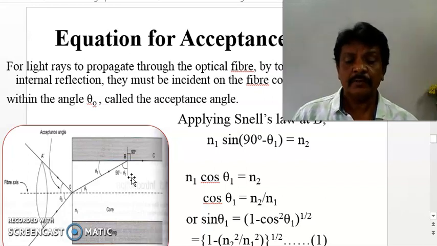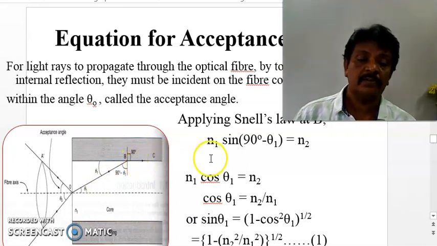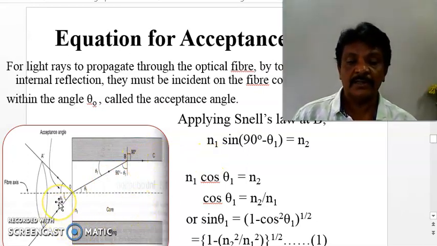At this condition, this is the acceptance angle, the maximum angle of incidence at the end face of an optical fiber which can propagate through the optical fiber, called theta naught.